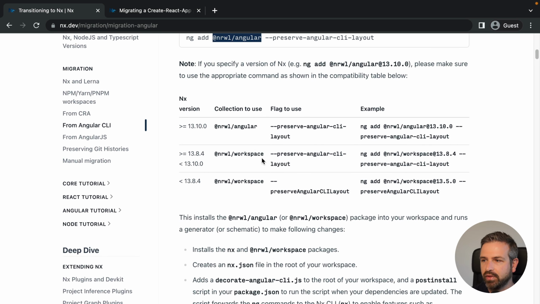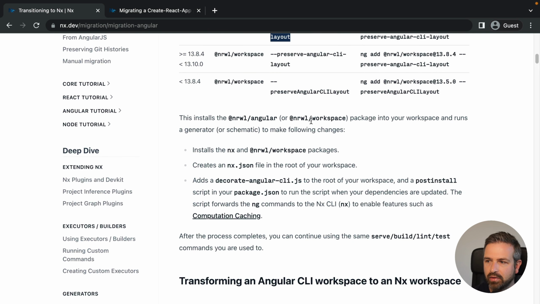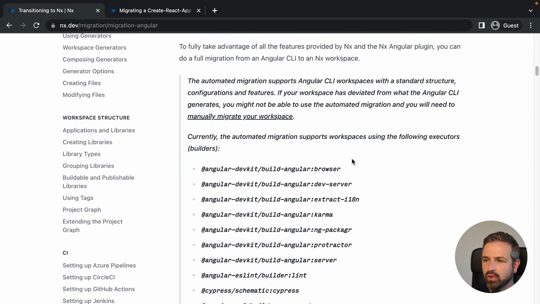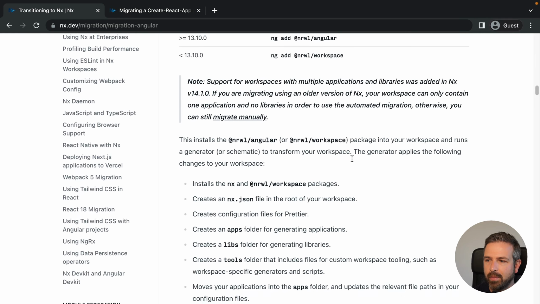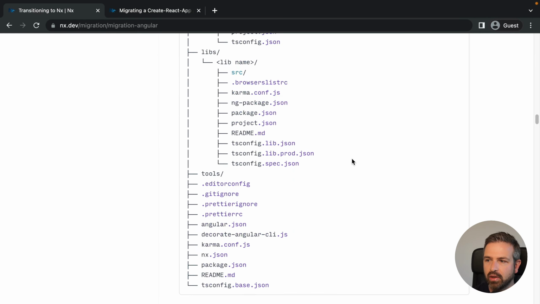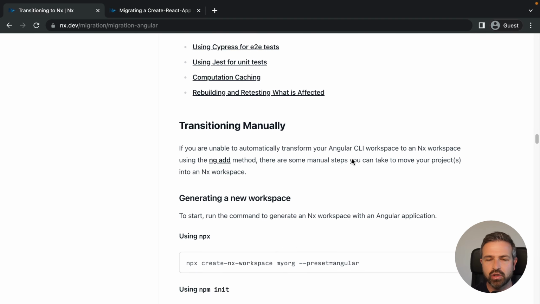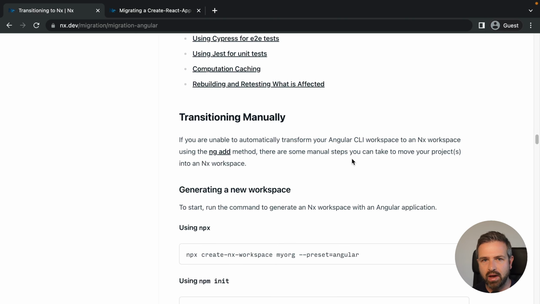And there's a couple of detailed descriptions on potential flags that you can pass, for example, preserving the Angular CLI layout if that's what you want to do. And also some more detailed description of what happens if you have a multi-project Angular CLI workspace. So this doesn't just work in the case where you have the traditional Angular CLI workspace with one application in there, but the Angular CLI gives you also the possibility to have multiple projects in there. And so this automated migration would work in that case as well.